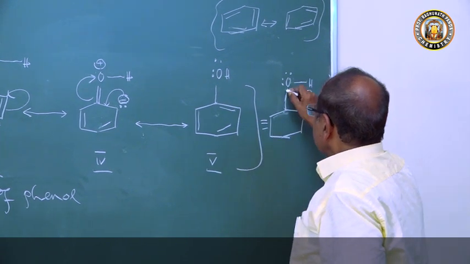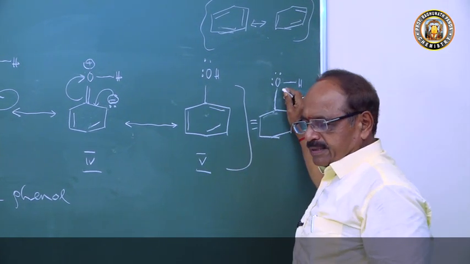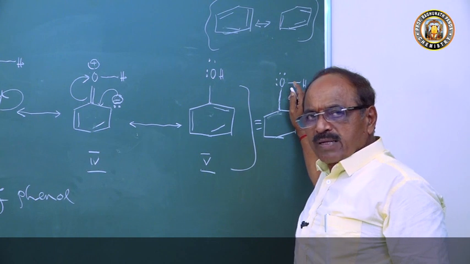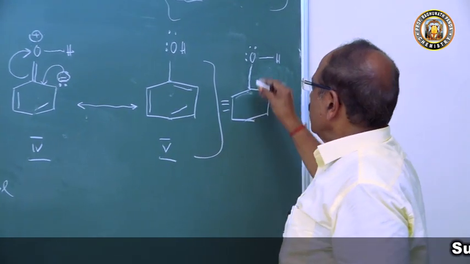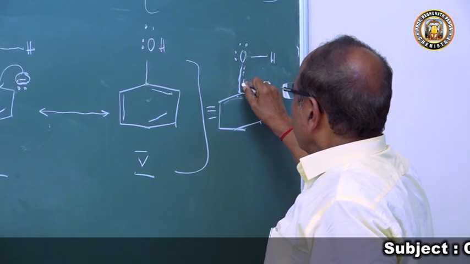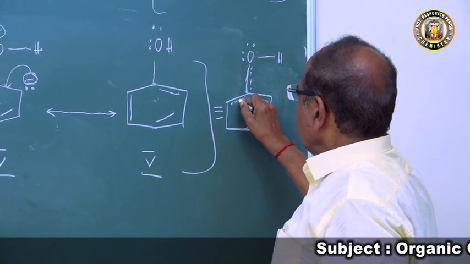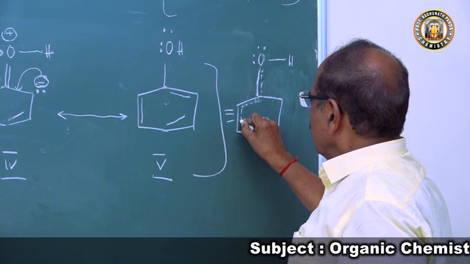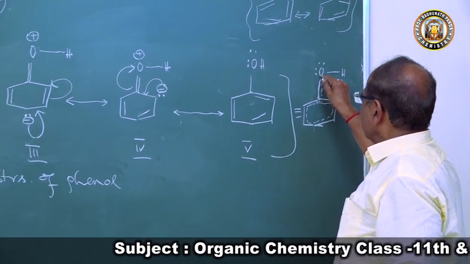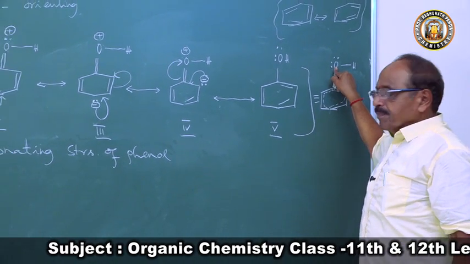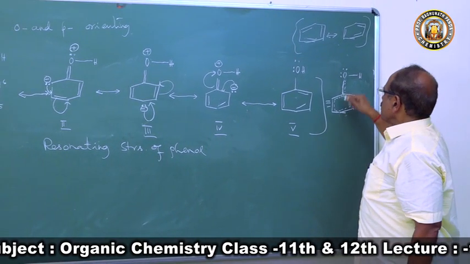Now the delocalization started. Delocalization means movement from one place to all places. So it started like this, then it came like this, then it moved like this, again and again, and it went back to oxygen.